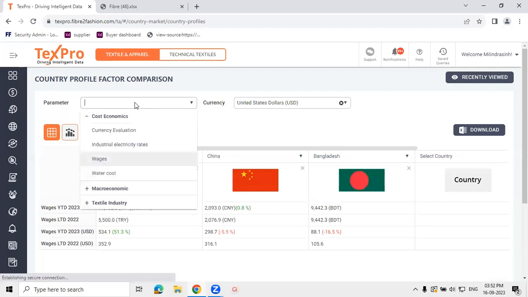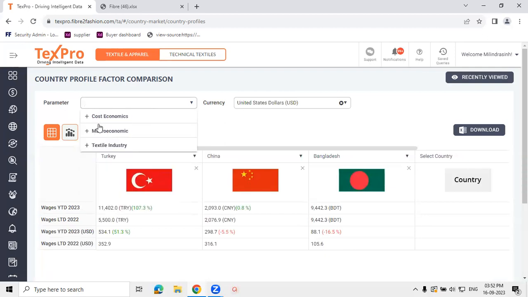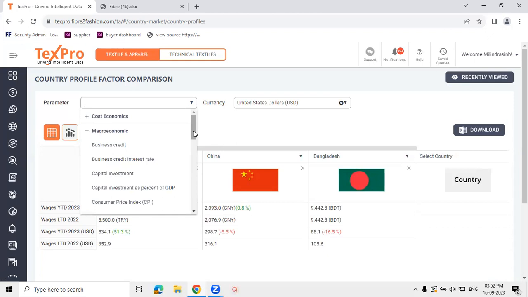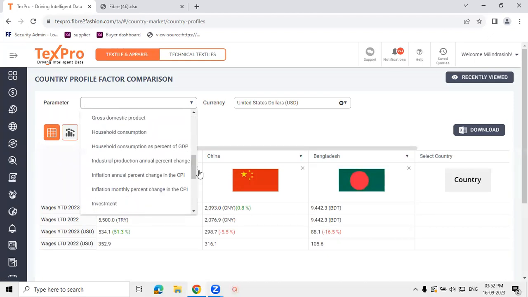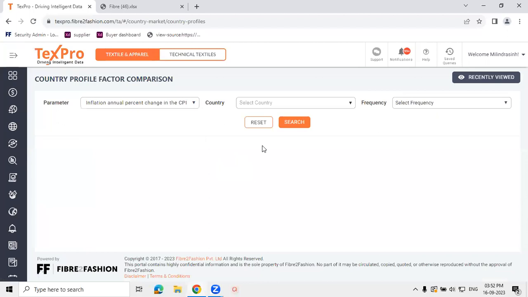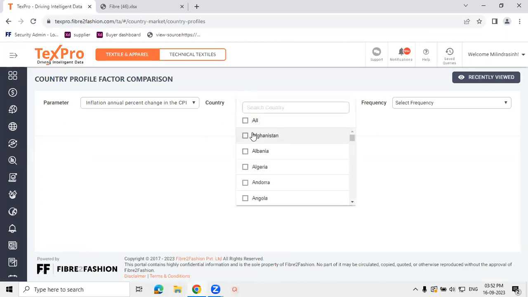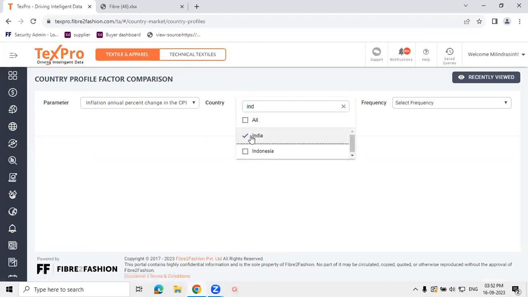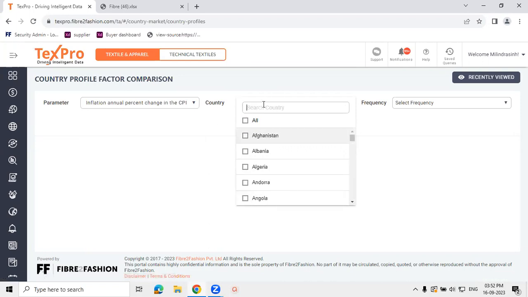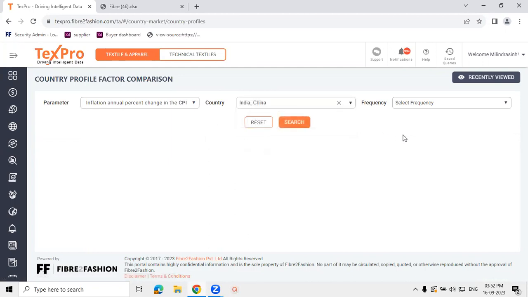Similarly, if we take one more example from the macroeconomic indicators, let's say we take inflation. Inflation has a direct correlation with the sourcing cost. In case the markets where inflation is going up, there is a very likely chance that the sourcing or manufacturing cost will go up in that particular market. So right now we are comparing the inflation criteria for India and China, annual percentage change, monthly data.